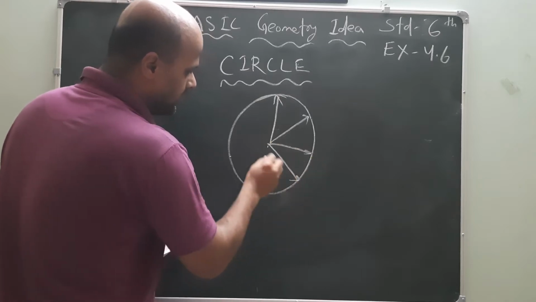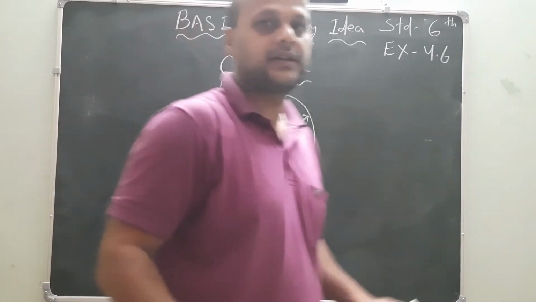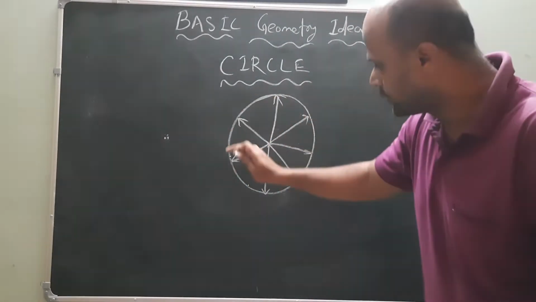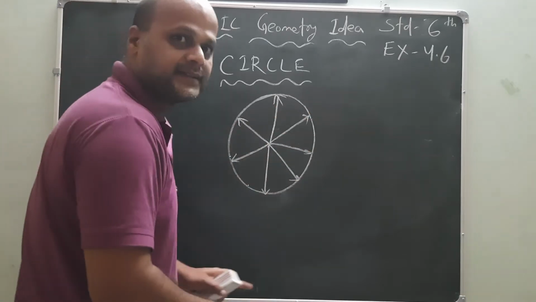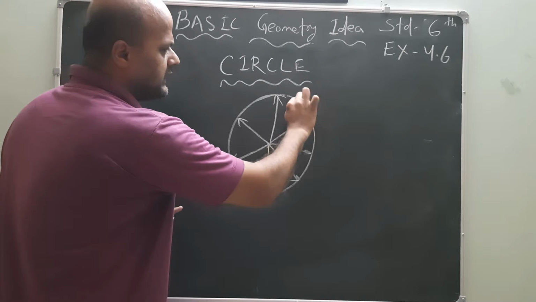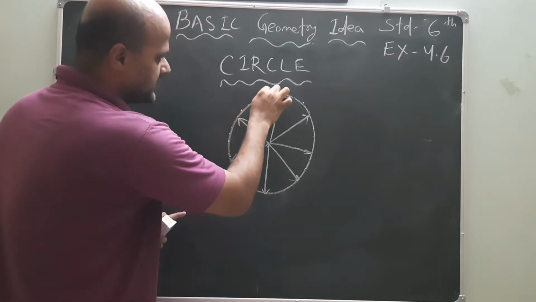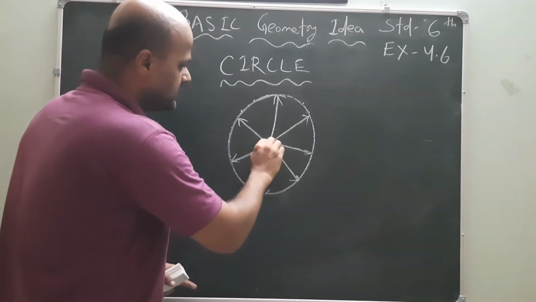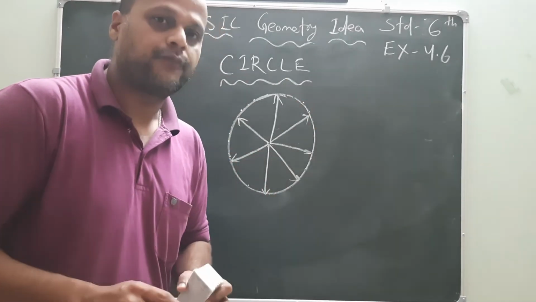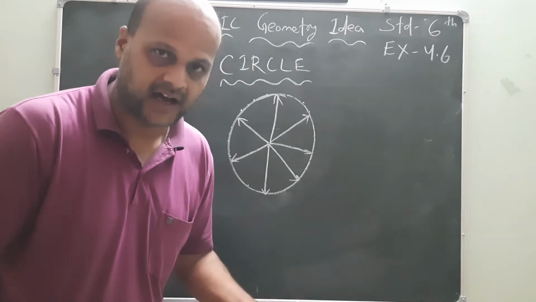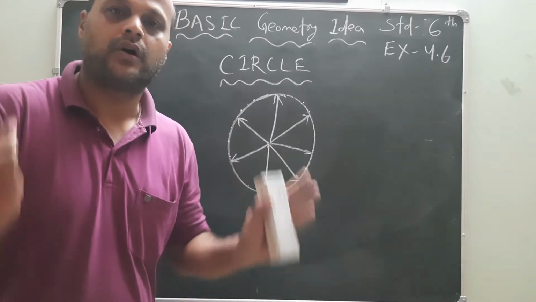If from a center point we go an equal distance to form 360 degrees, then we say that particular round shape is known as a circle. Remember, my dear friends, I am putting some arrow marks here, but there are infinite points on this boundary. These infinite points are at equal distance from the center, so the shape formed from those points forms a circle. This is the definition of a circle.